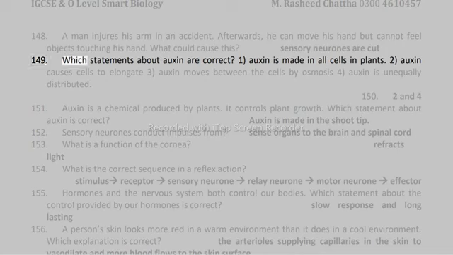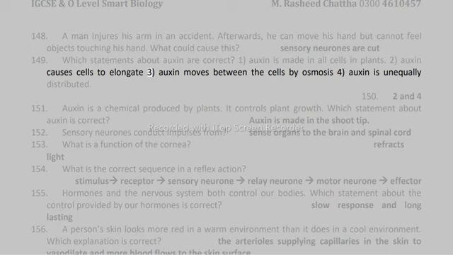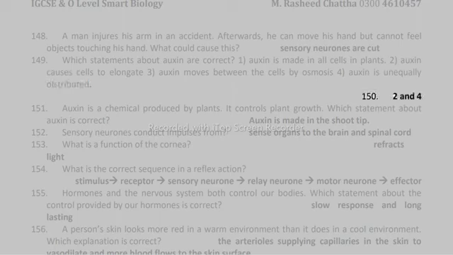149. Which statements about auxin are correct? 1. Auxin is made in all cells in plants. 2. Auxin causes cells to elongate. 3. Auxin moves between the cells by osmosis. 4. Auxin is unequally distributed. 2 and 4.